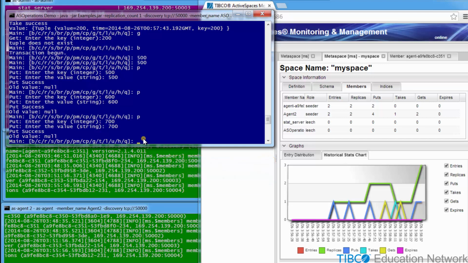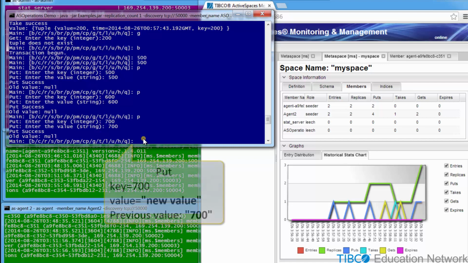This behavior also demonstrates that ActiveSpaces transactions are distributed and global, so each seeder for a particular tuple value prepares changes from the space operation. This indicates the network and processing impact to carry out transactions is optimized, and when ASOperations commits the transaction, all the changes are quickly committed by each seeder in a distributed manner. Inside the transaction, changes are accumulated and reflected in a consistent way.